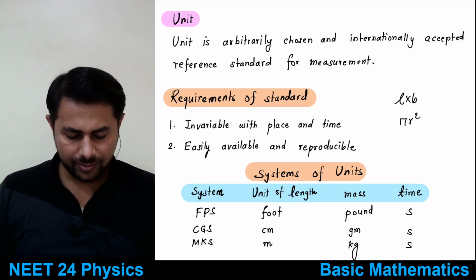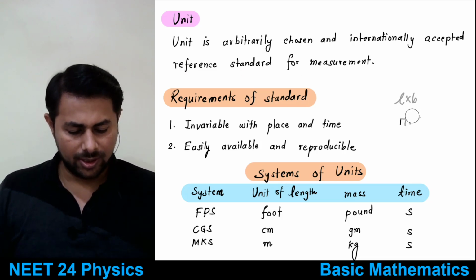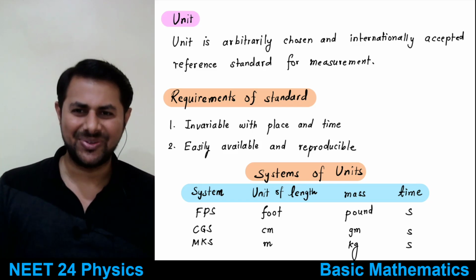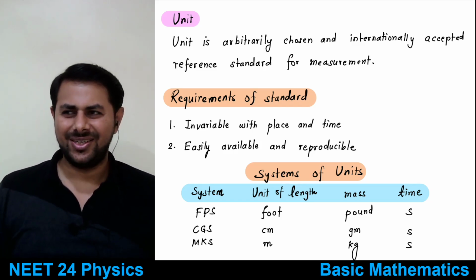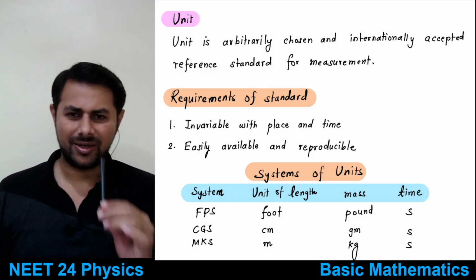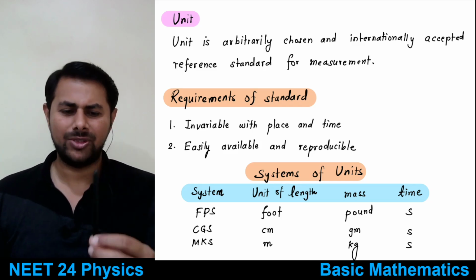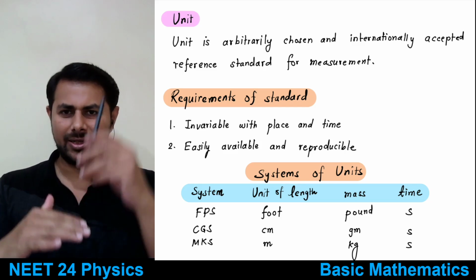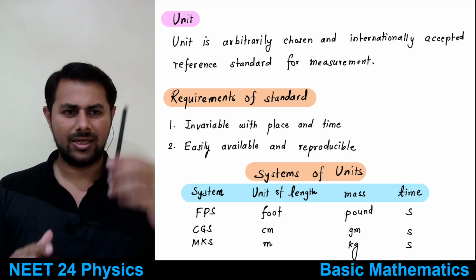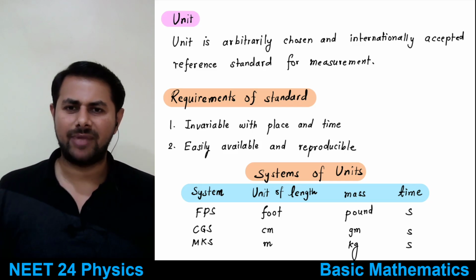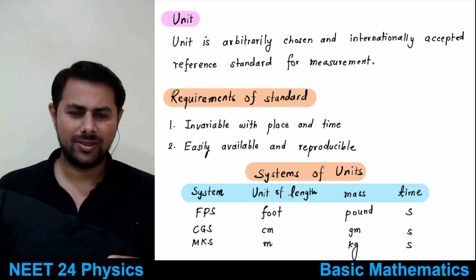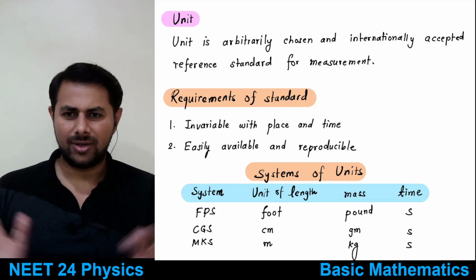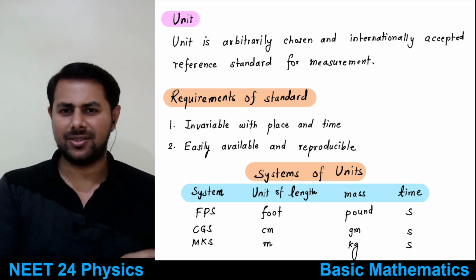So for example, suppose you want to measure my length. My length means my height you want to measure, and you don't have anything else. Suppose you are handed this pen. I give you this pen, and then you measure my length. Suppose 1 2 3 4 5 6 up to 11 pens. Suppose that's my height. So what will be the unit? Unit will be the length of this pen. So height of the sir is 11 pens.